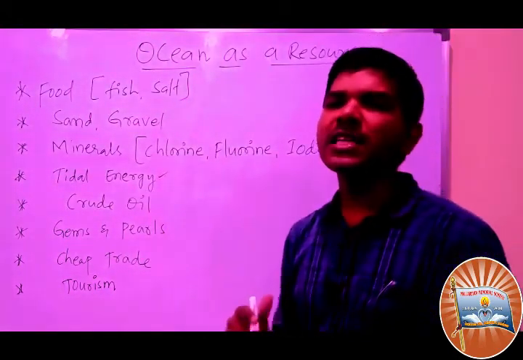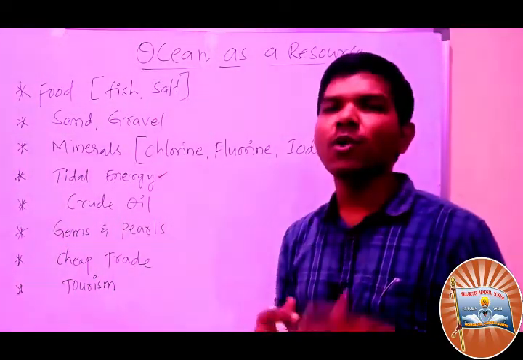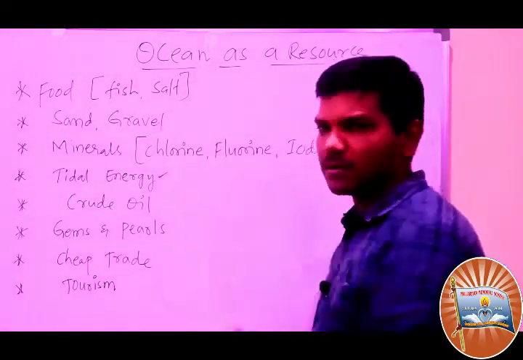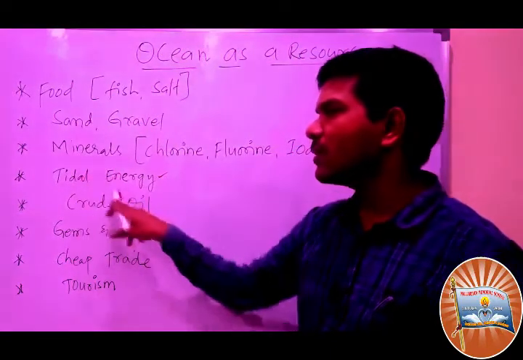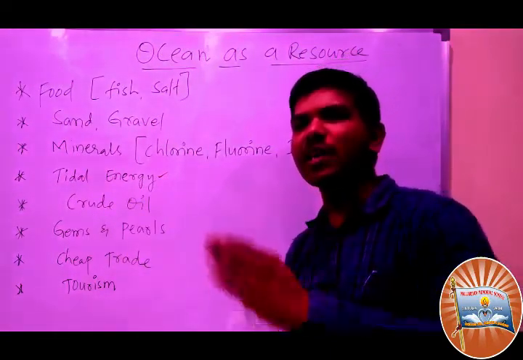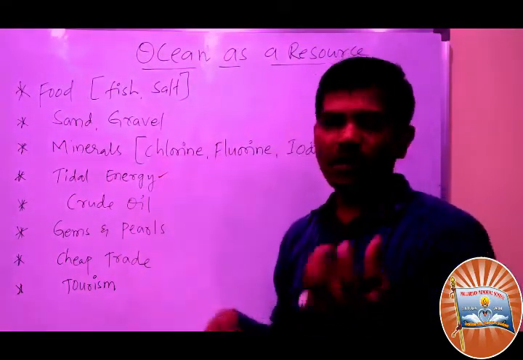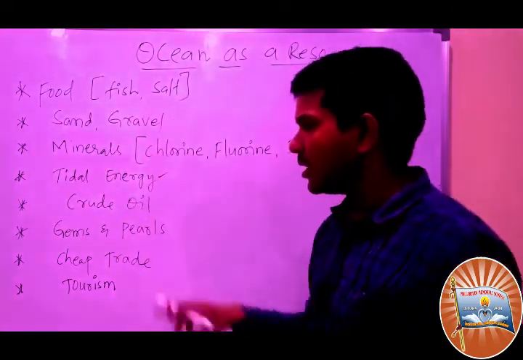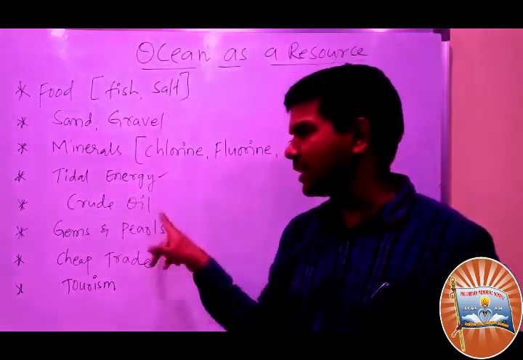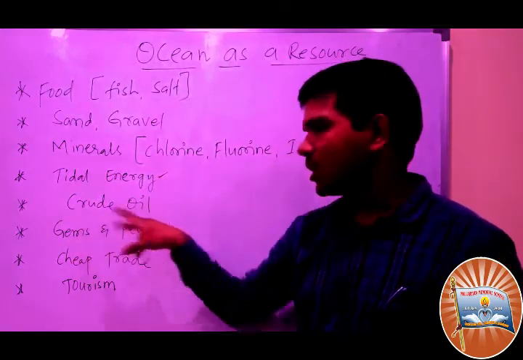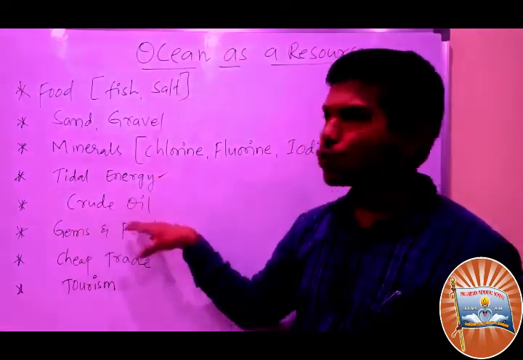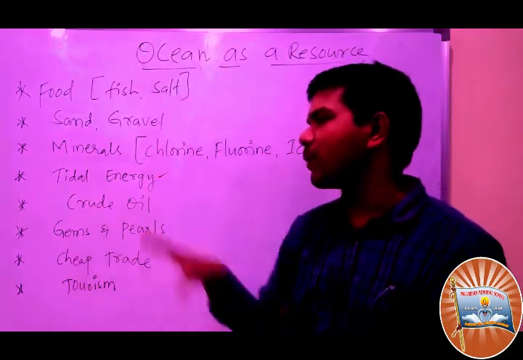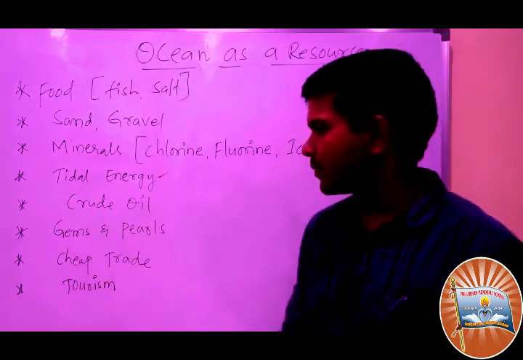We use ocean currents and produce power, high tide, low tide, right? So we are getting power also from the ocean. Crude oil, petroleum, diesel, kerosene, these all come from crude oil. Mostly we depend upon the ocean.